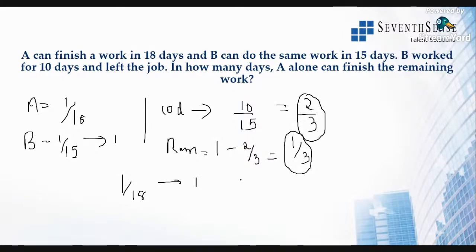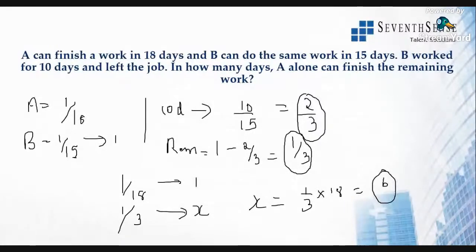So he just does the remaining work, which is 1/3 of it. 1/3 of the work in how many days? So x is equal to 1 by 3 into 18. So he takes just 6 days to finish that remaining work. Simple question, guys. If you understand, this is work done in 1 day.